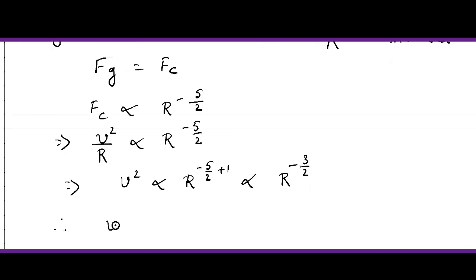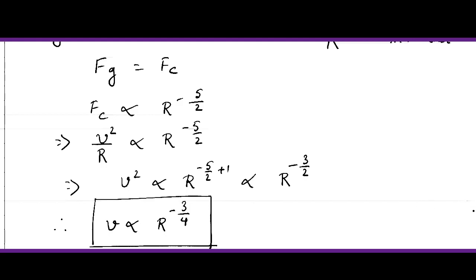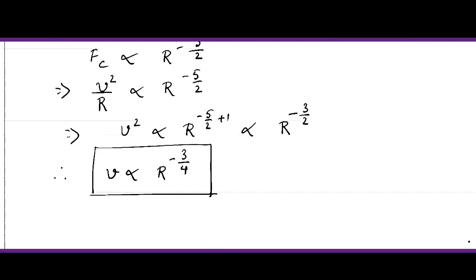Therefore, v is proportional to r to the power of minus 3 by 4. So this is the relationship we got between the velocity and the radius of the orbit, right?